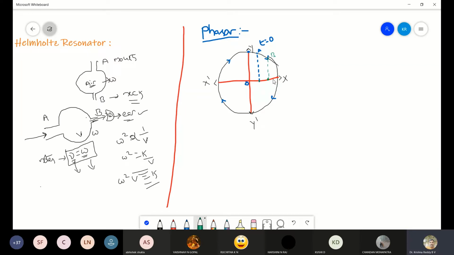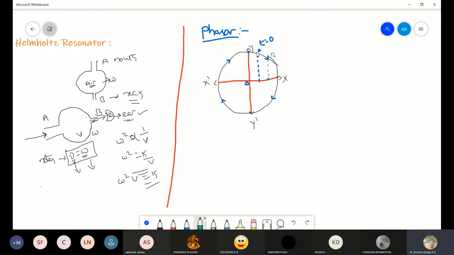This is the projection when the particle is at B. So like this, the particle reached the X. So the projection itself will be at this point X. So after some time, the projection moved from O to X. When the particle is at Y, the projection will be at O.